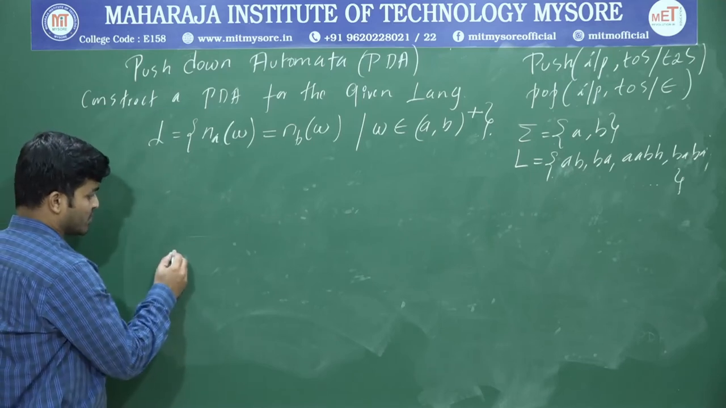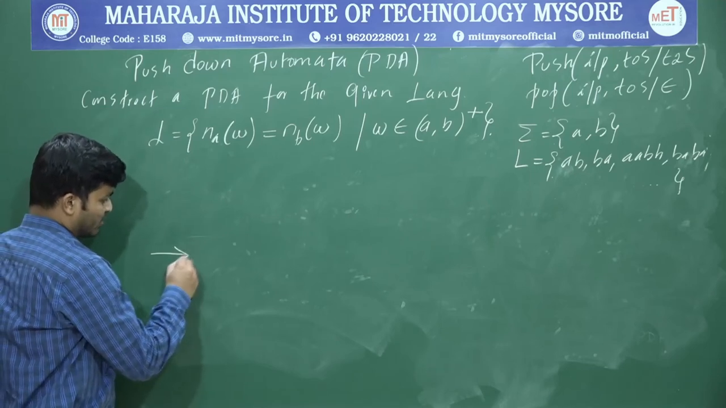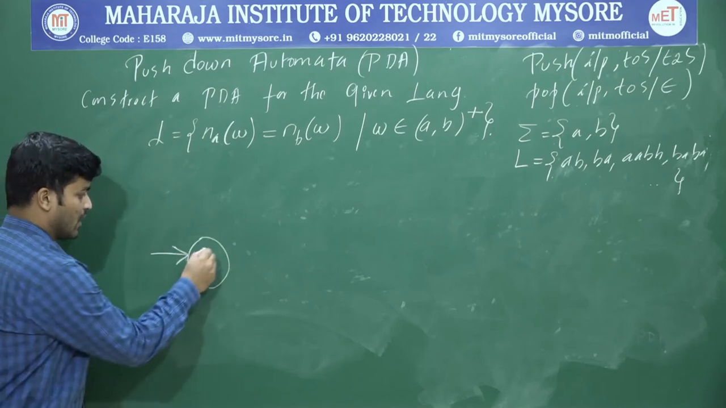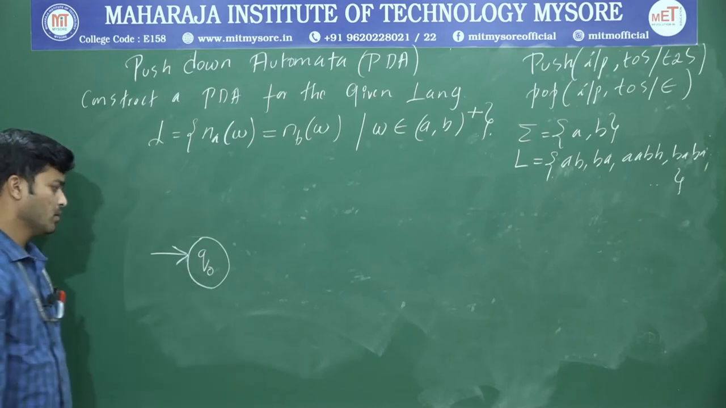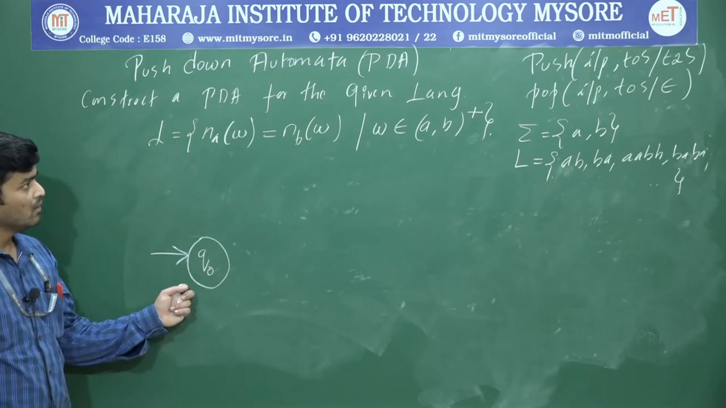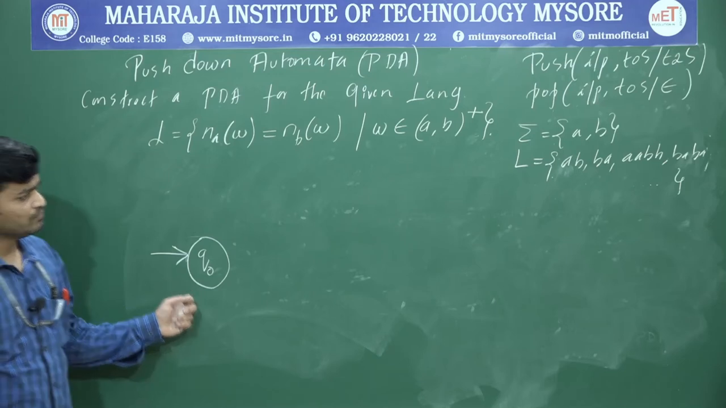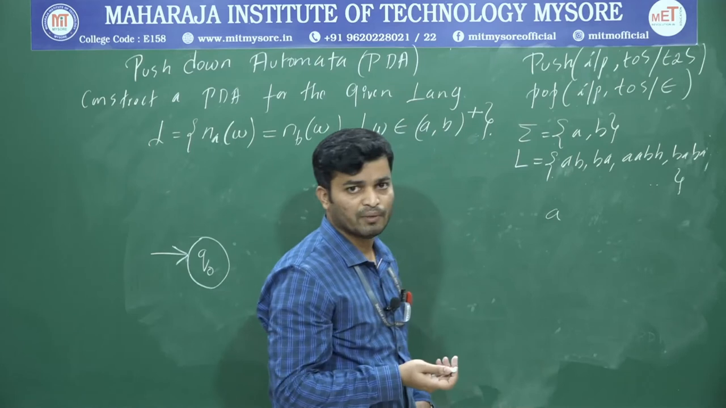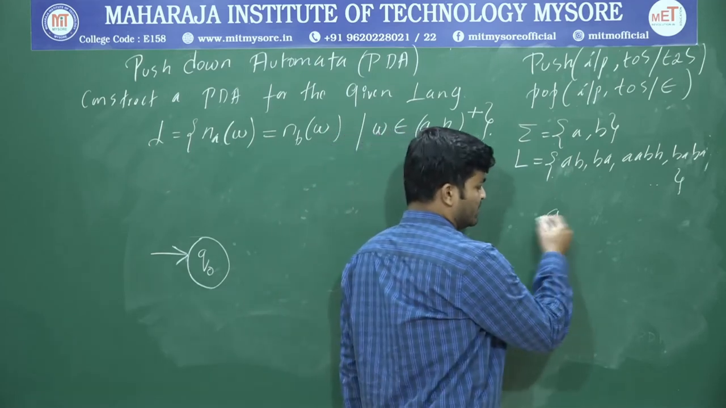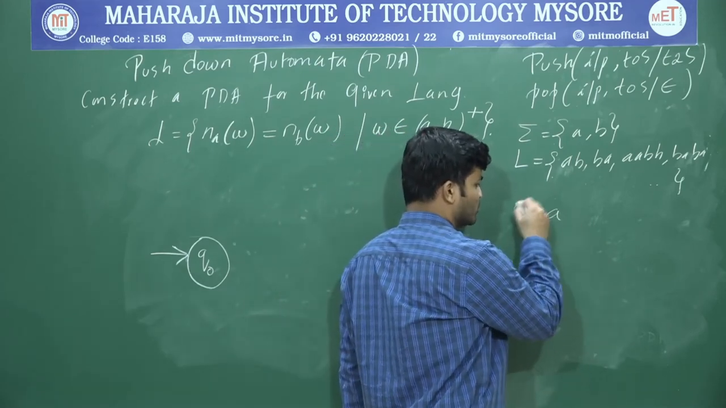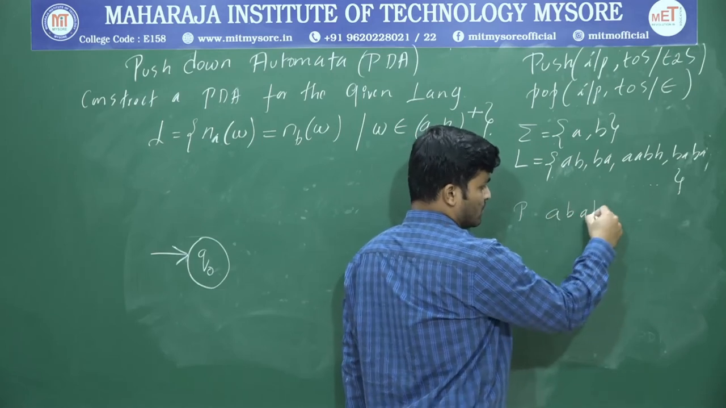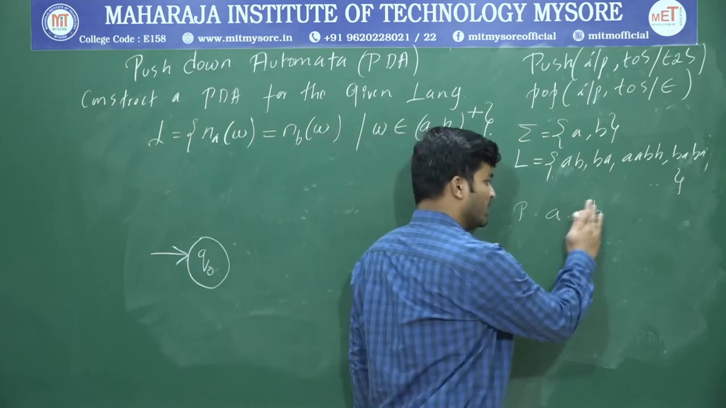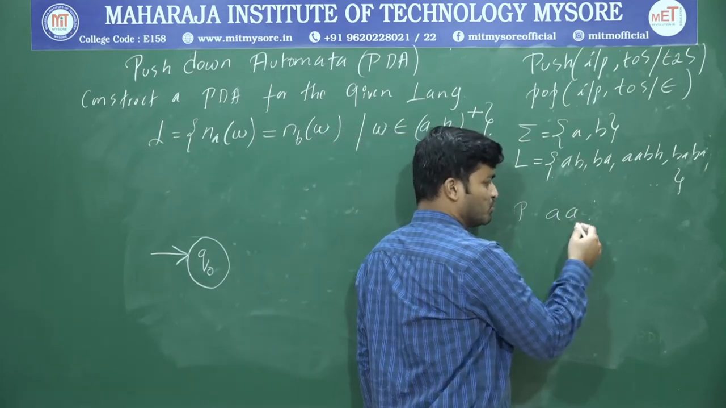So first I'll write the transition diagram. I'll take the start state. You know how to write a start state, an arrow with a circle. Now this one is our start state. Now first the logic: the string may start from A or B. If the input is A, I will perform a push operation. If the input is A again, I'll perform a push operation.